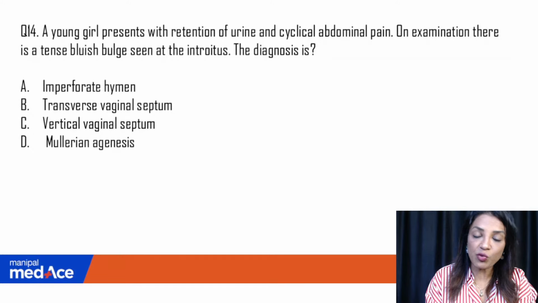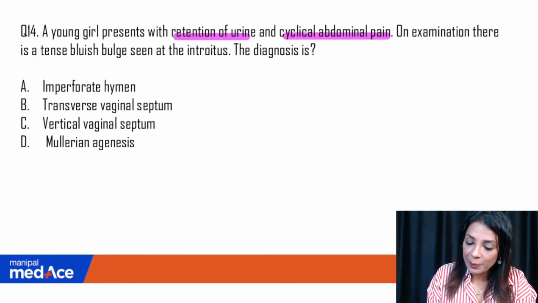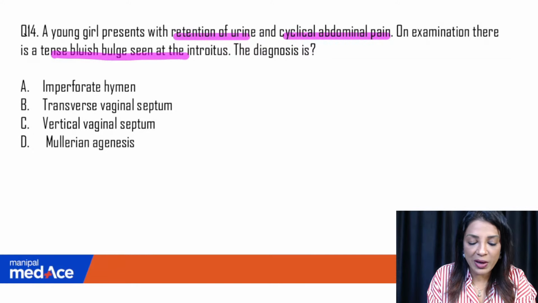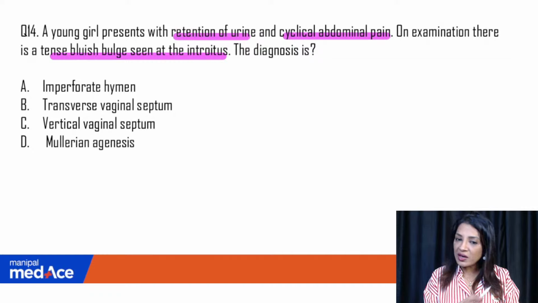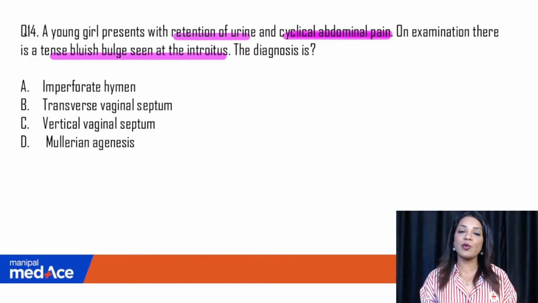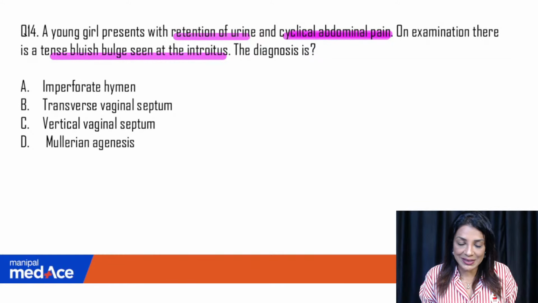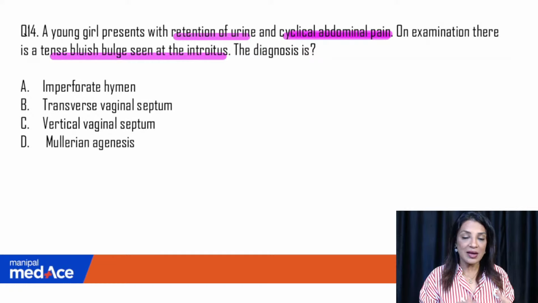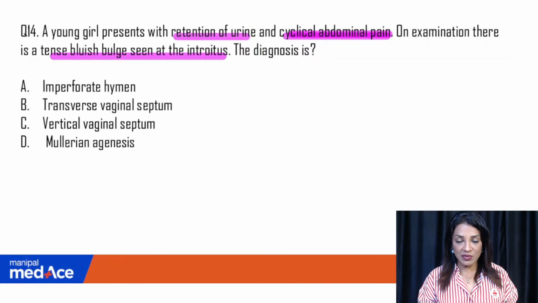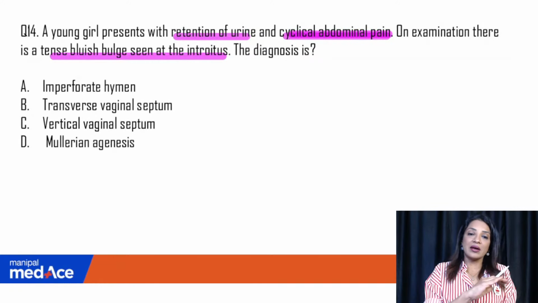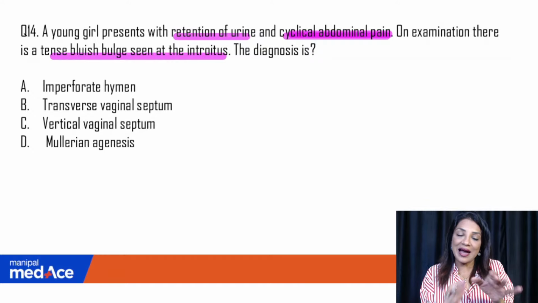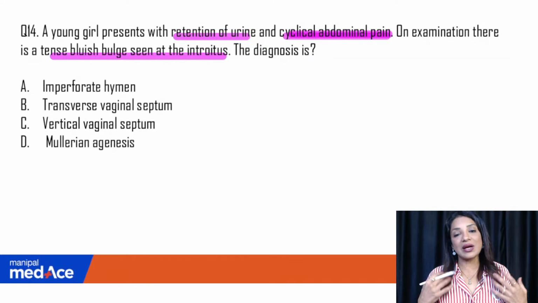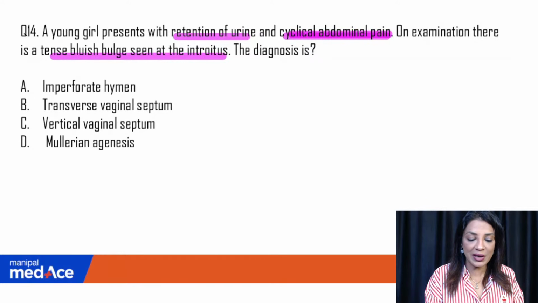Then coming to the 14th question: a young girl presents with retention of urine, cyclical abdominal pain. On examination, there's a tense bluish bulge seen at the introitus. Very, very simple. Retention of urine, cyclical abdominal pain means she is menstruating inside. She's come with primary amenorrhea. Retention of urine means there is a lump there which is pulling the bladder and distorting the angle between the bladder and the urethra. So that is definitely imperforate hymen, where she is menstruating but the blood is not able to come out.